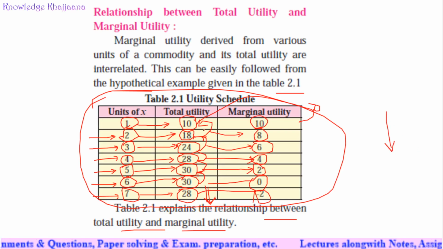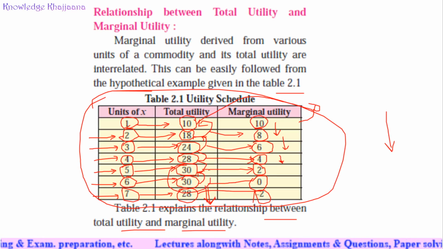Means what? See, earlier utility was 10, later on it decreased to 8, then kept decreasing. After reaching the level where we got 100% utility, the marginal utility became 0.